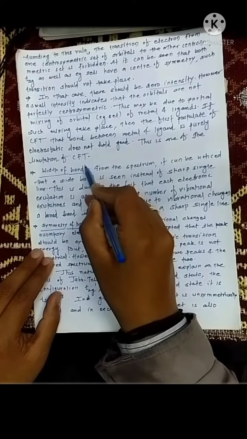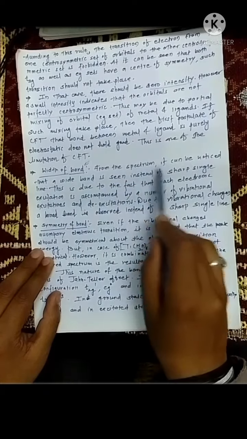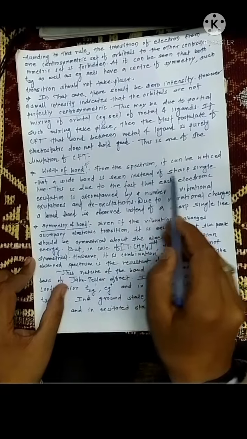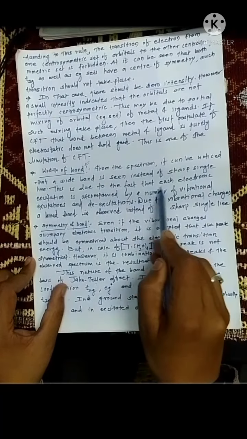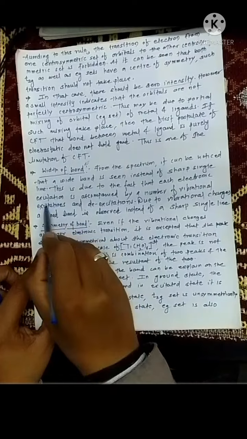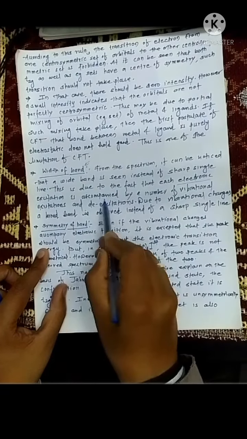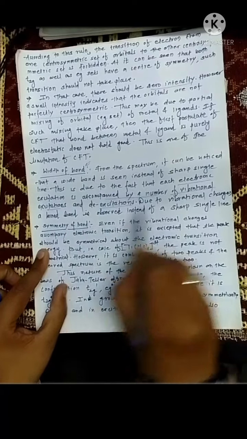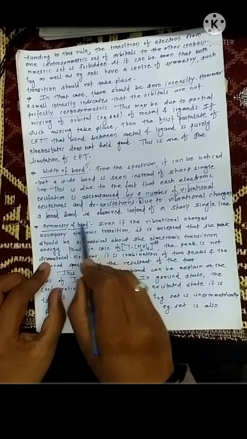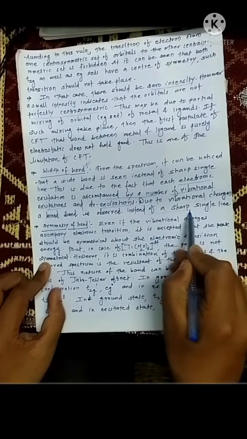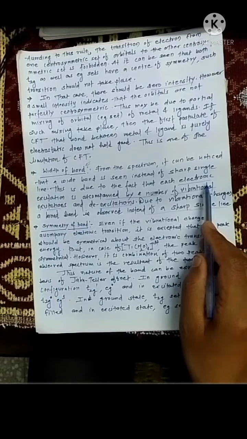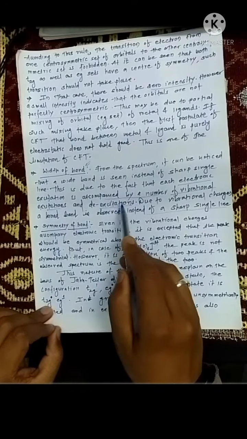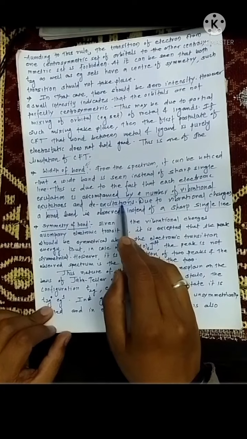Now we are going to see the width of the band. From the spectrum, it can be noticed that a wide band, a broad band, is obtained instead of a sharp single line. This is due to the fact that each electronic excitation is accompanied by a number of vibrational excitations and de-excitations. Due to the vibrational changes, a broad band is observed instead of a sharp single line, because the electronic excitation is associated with vibrational excitation and de-excitation. Because of that, we don't get a single line, but a broad spectrum.